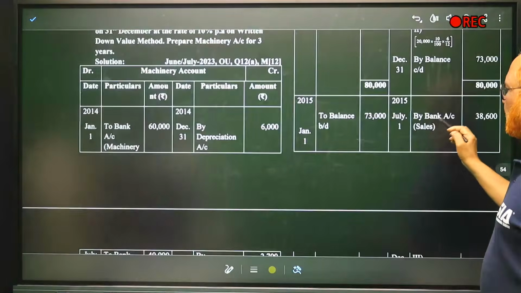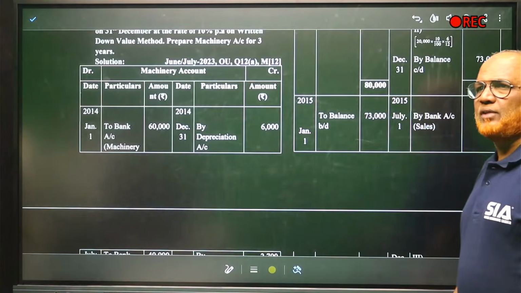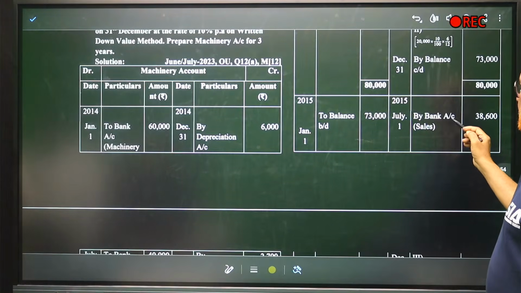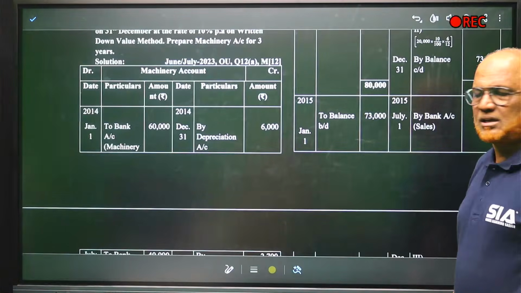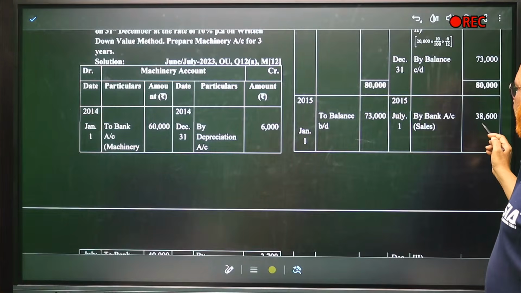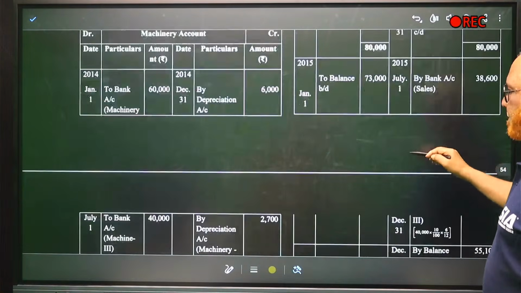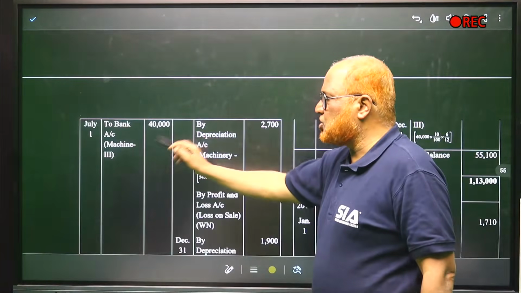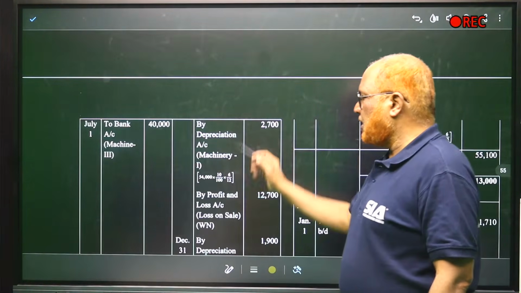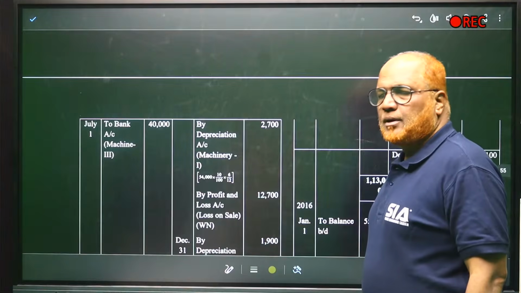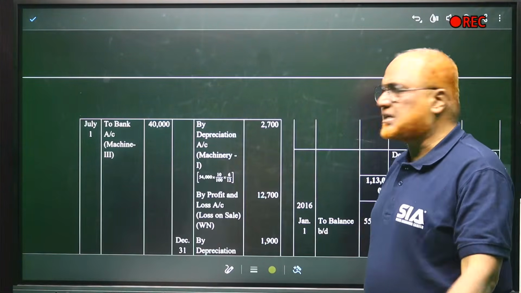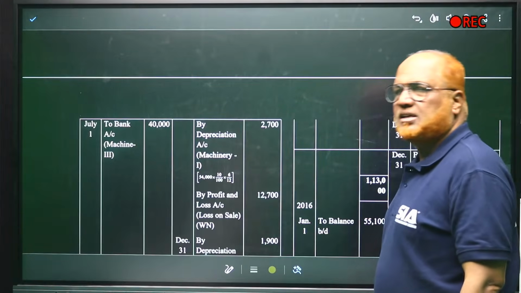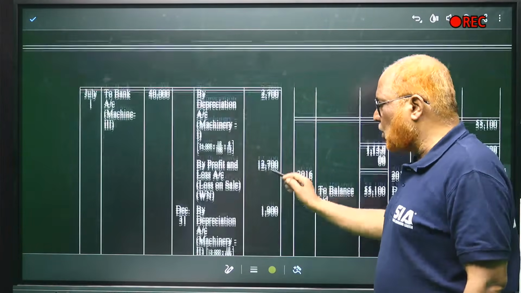Now, 1st July 2015, by bank sale, 38,600. So to bank, 40,000. Another machine was purchased on 1st July, 40,000. Depreciation account machinery first. Because first machinery was used only for 6 months. So 54,000 into 10 by 100 into 6 by 12, 2,700 is the depreciation. Profit or loss? Loss on sale.